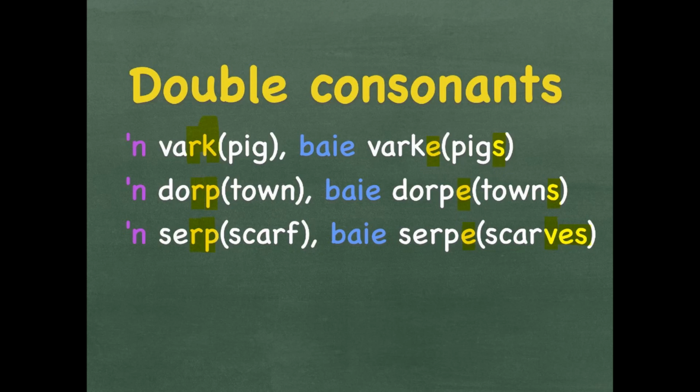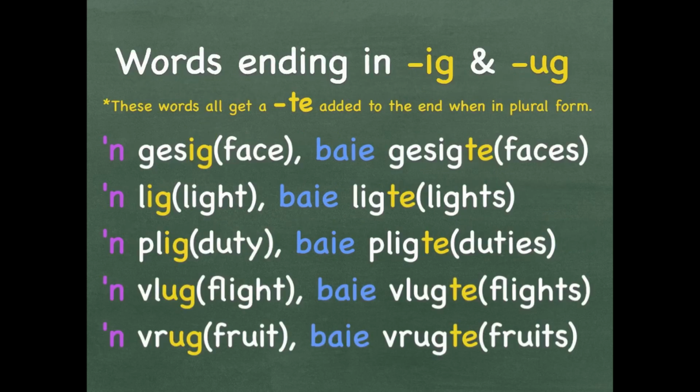Let's have a look at words ending in IG and UG. These words are all words that get a TE added to the end when put in plural form. A gesig is a face.